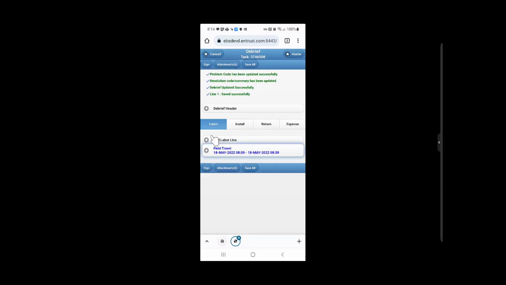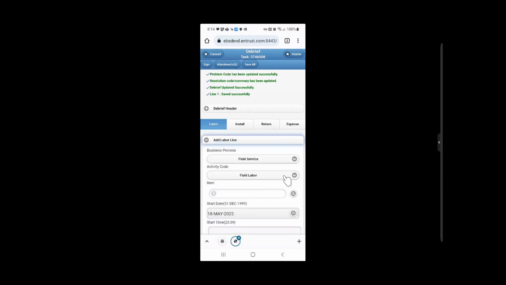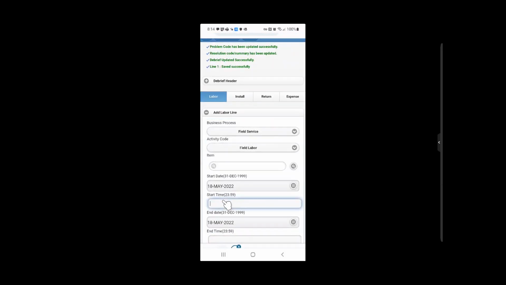Add a second labor line to report the time on site by tapping Add Labor Line. Do not change the business process. Use the default field service. Verify or change the activity code to field labor. Enter the start and end date and times for the labor.